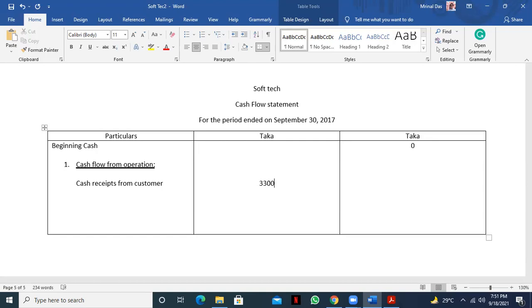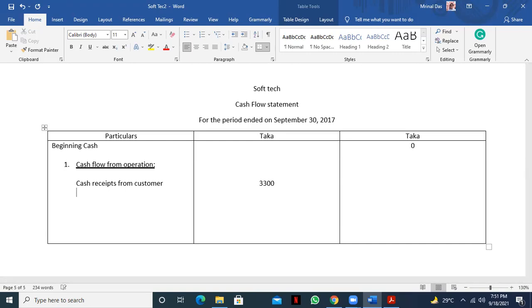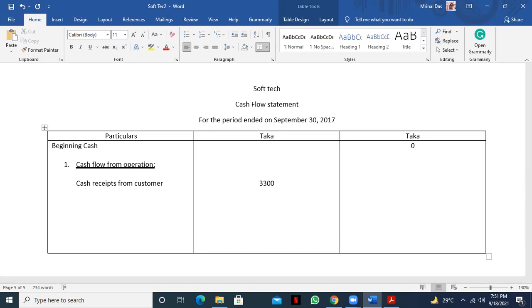The service revenue was 4700, but here only 3300 comes because this 3300 is the cash transaction, and in the cash flow statement we only consider cash transactions. Is it clear? Yes, sir. Now, next one, cash paid to supplier is how much? Let's see.